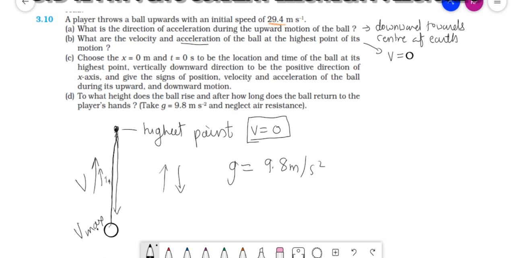Whether it is in between, or at the top, or at any position of the flight of the ball, G will always be equal to 9.8. That means at the highest point also the value of G is 9.8 meter per second square. Clear? Actually it will be minus 9.8 because it is in the downward direction. Let's move to the third one.